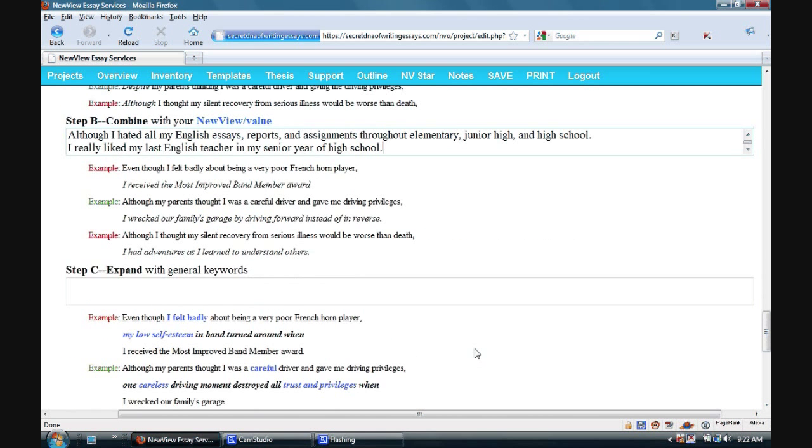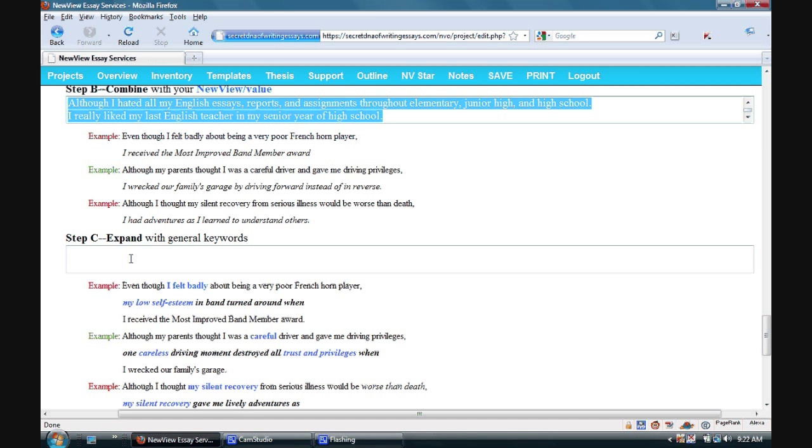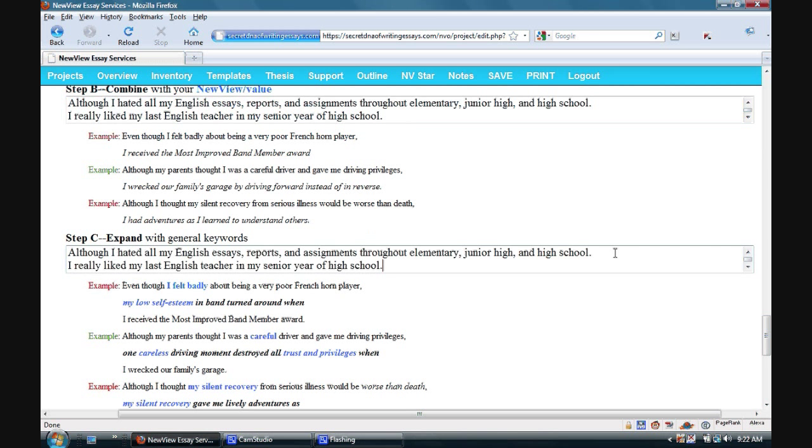Okay, what we have now in step B: although I hated all of my English essays, reports, and assignments throughout elementary, junior high, and high school, I really liked my last English teacher my senior year of high school. Okay, let's copy all of that to step C. Now, I'm going to try to display 3 lines of copy in a 2-line box because I want it to line up with the examples here. So let me just put an extra line there.